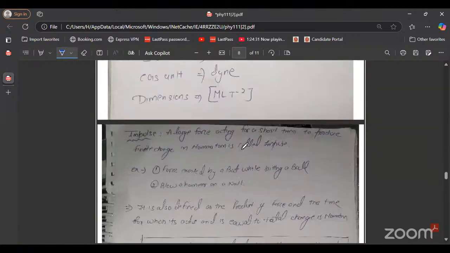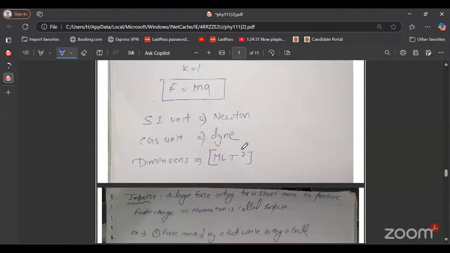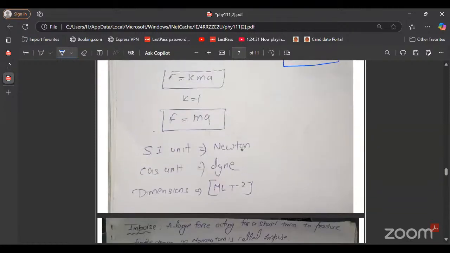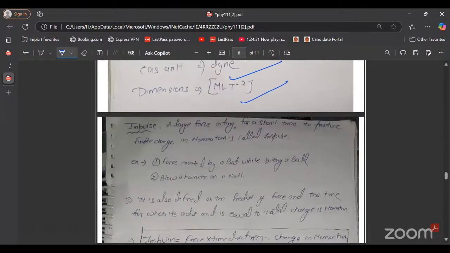Now next is your impulse. The force has SI unit Newton, CGS unit dyne, dimension formula MLT minus 2. Now next is your impulse. Impulse is a large force acting for a short time to produce a finite change in momentum. It is denoted by J.